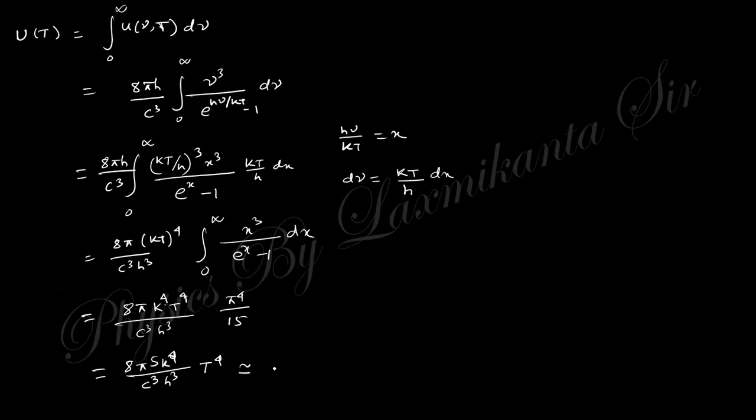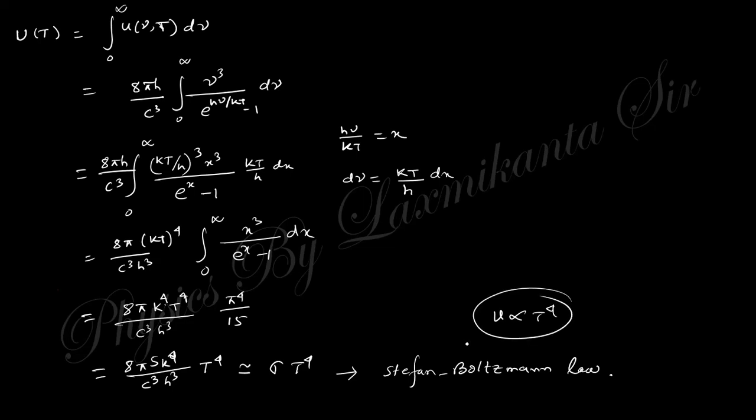This is taken as sigma T to the power 4. This is the Stefan-Boltzmann law. So you can say the energy radiation is proportional to T to the power 4, that is U is proportional to T to the power 4, for black body radiation.